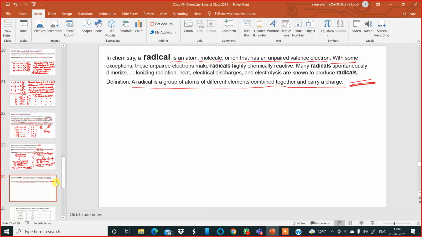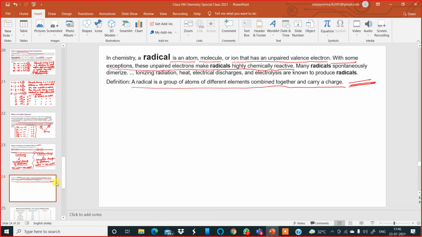With some exceptions, these unpaired electrons make radicals highly chemically reactive. So radicals are highly reactive chemical species. They react with high speed.